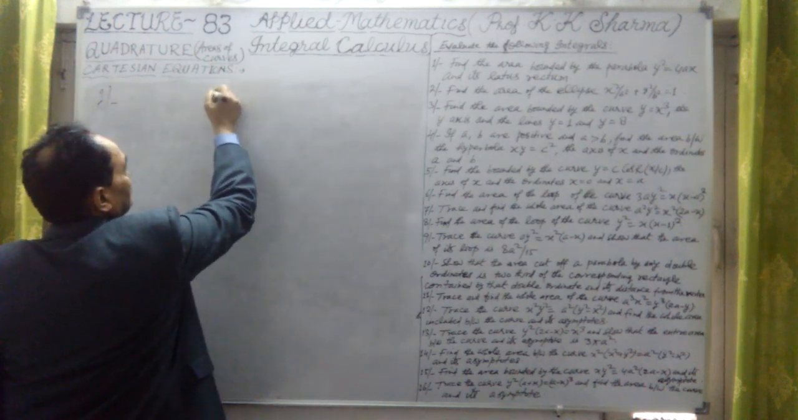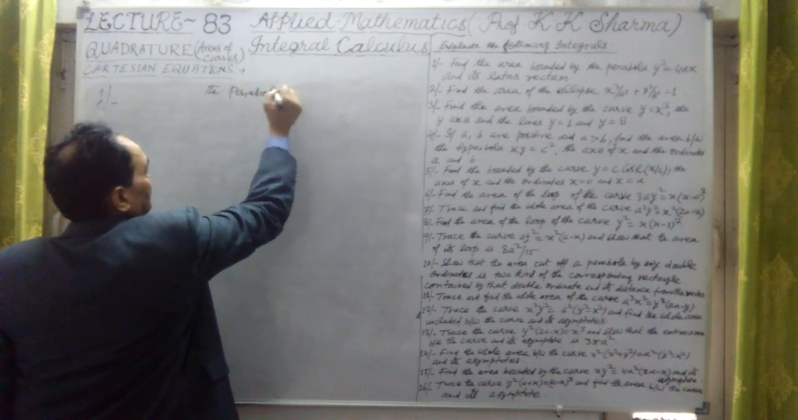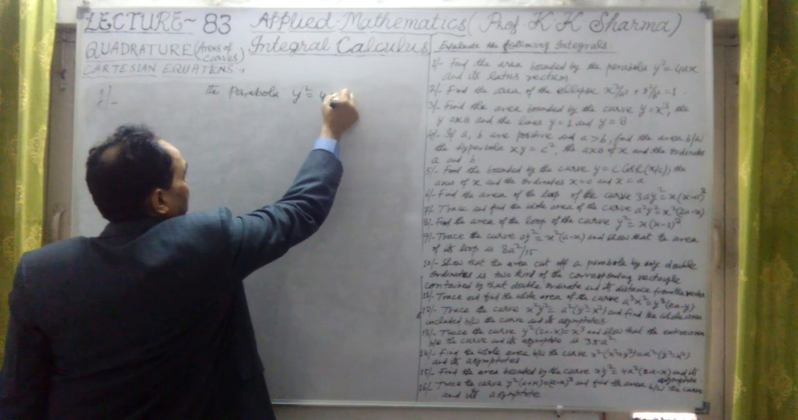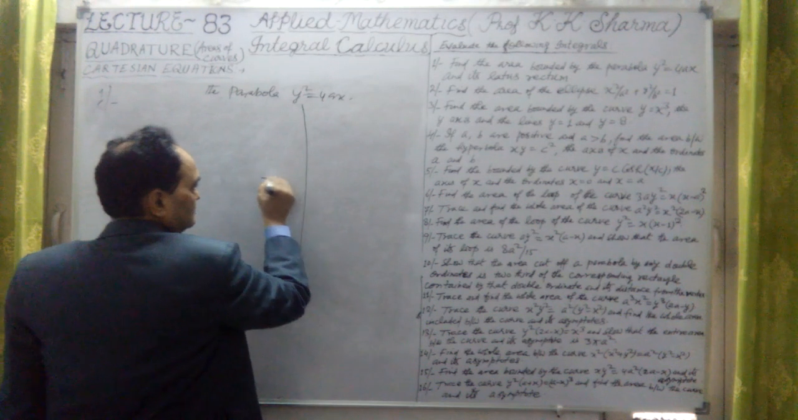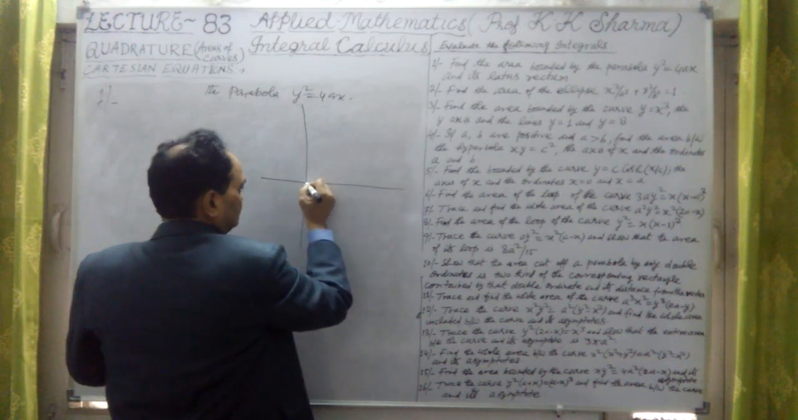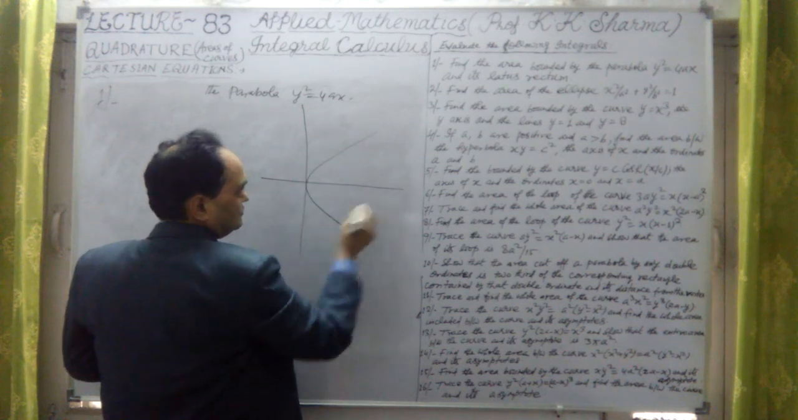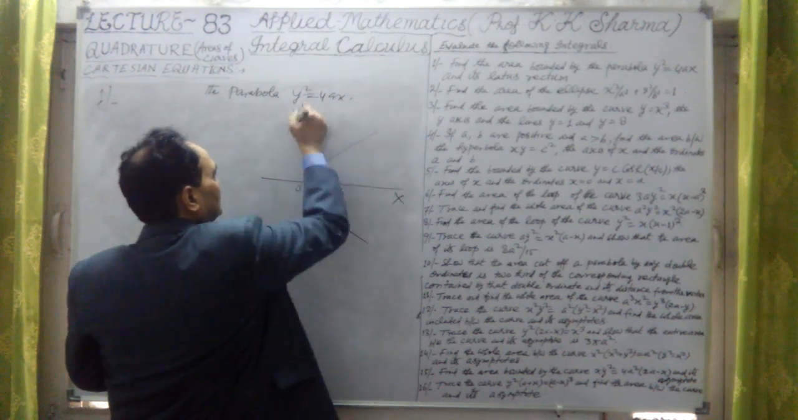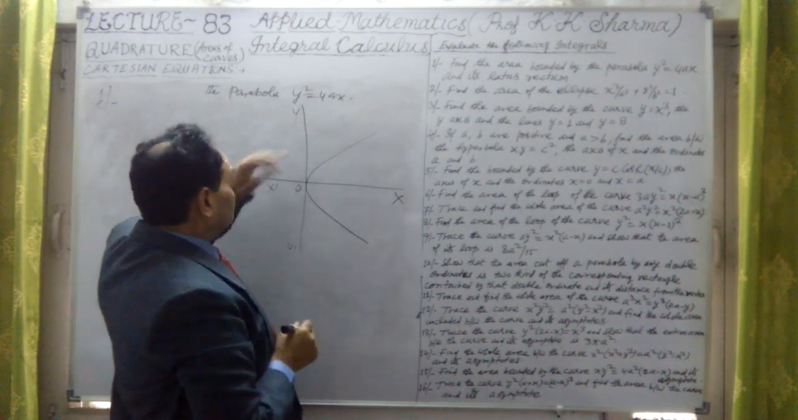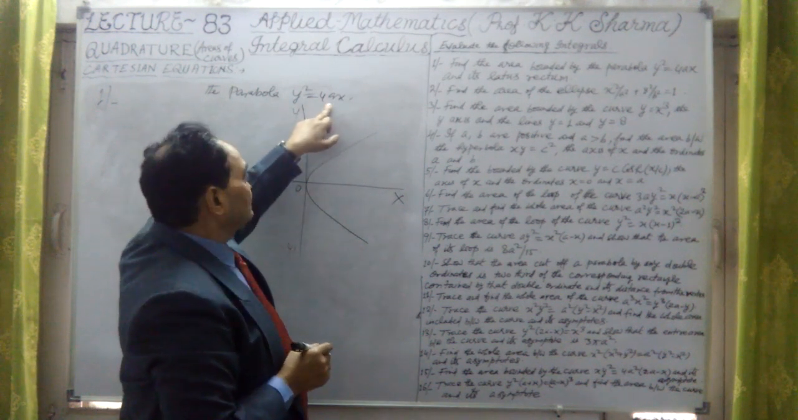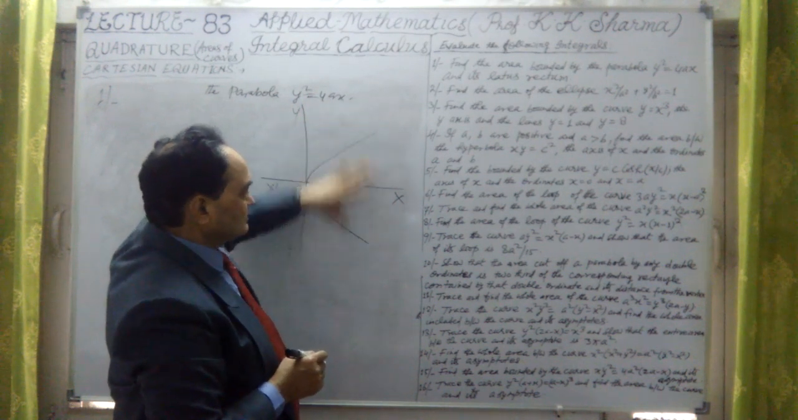Area between the parabola, the curve is here, the parabola y square equal to 4ax, it says. So y square equal to 4ax is the parabola here. If I take, this is the parabola, O, x-axis, y dash axis. Why? Because this is symmetric about x-axis. Y is even power, so the curve will be symmetric about x-axis.